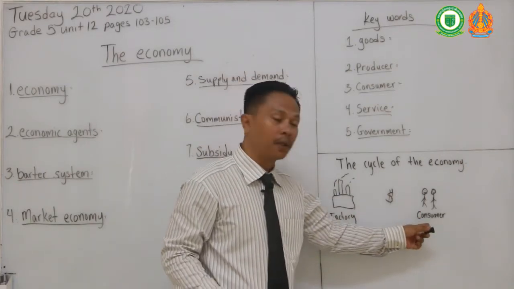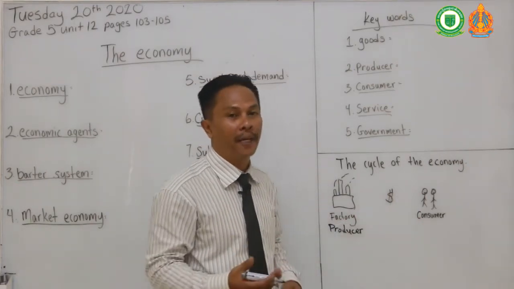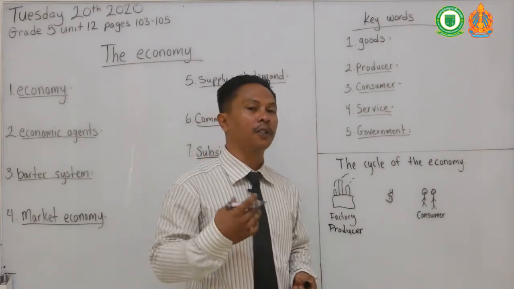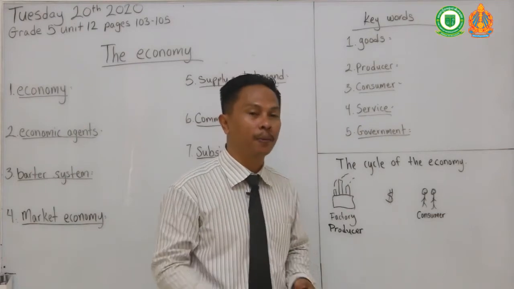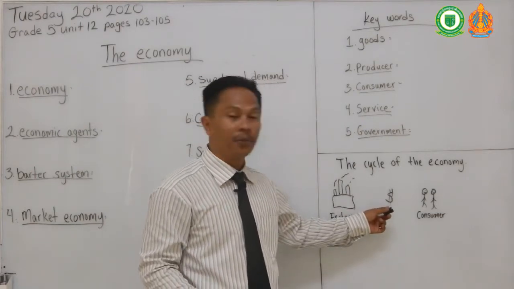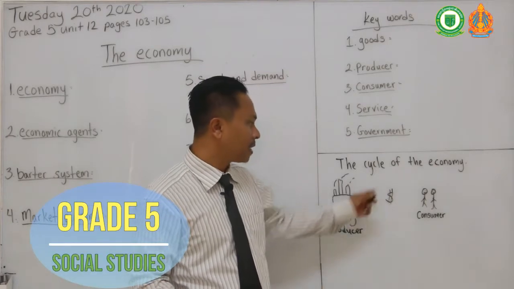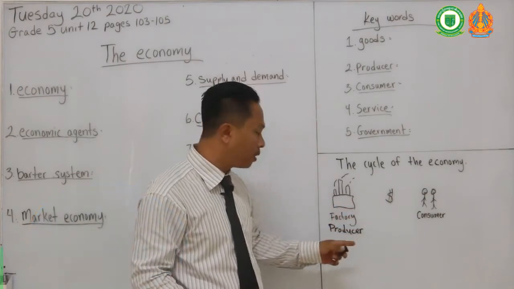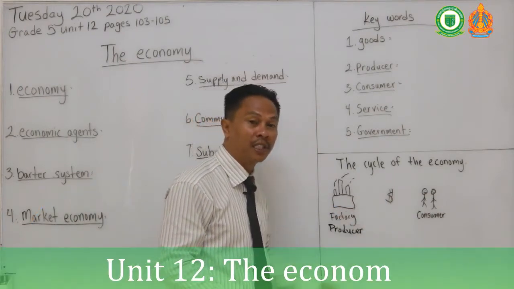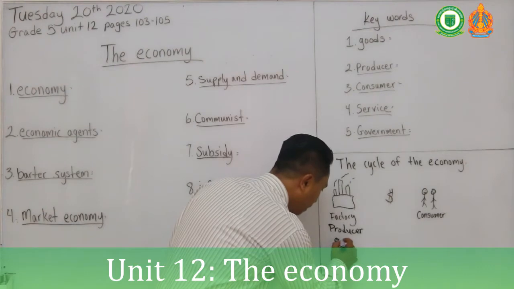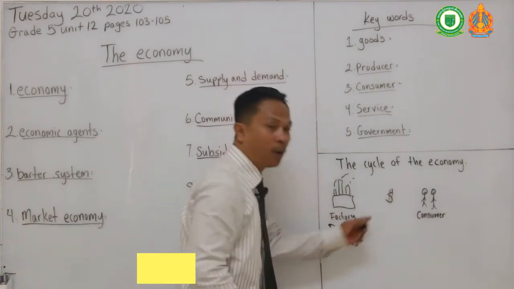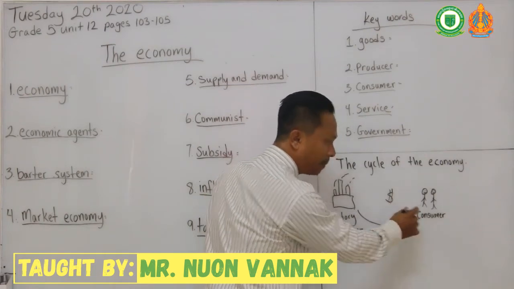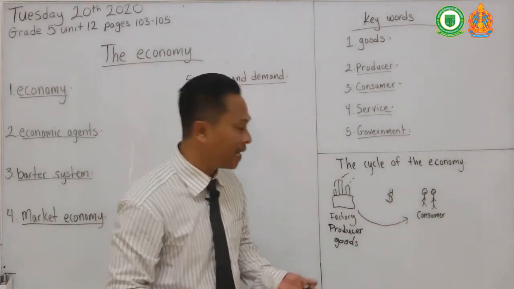And consumers. Consumers are people that buy stuff from factories. So in other words, consumers are the people that spend money. And in between, we got money. So how the cycle of economy works is factories produce goods, goods that people want or people need. They make stuff for consumers to buy.